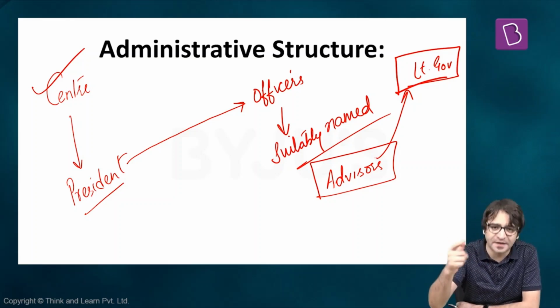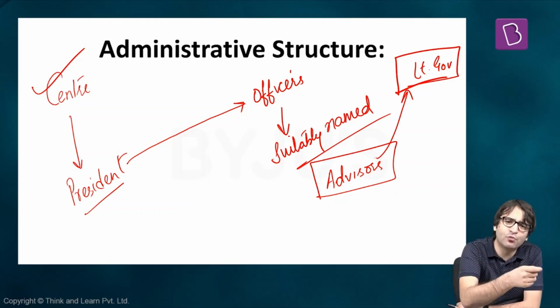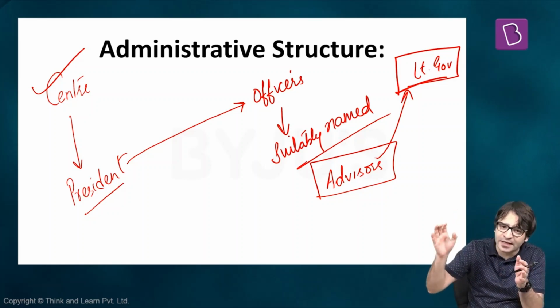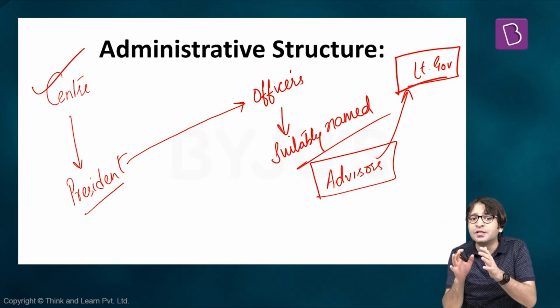Someone would advise on finance, someone would advise on law and order, someone would advise on education, someone would advise on revenue. That means we will have a set of advisors advising the Lieutenant Governor, because this Lieutenant Governor is acting on behalf of the President of India and administering these union territories. Clear? That's the administrative structure of a union territory.